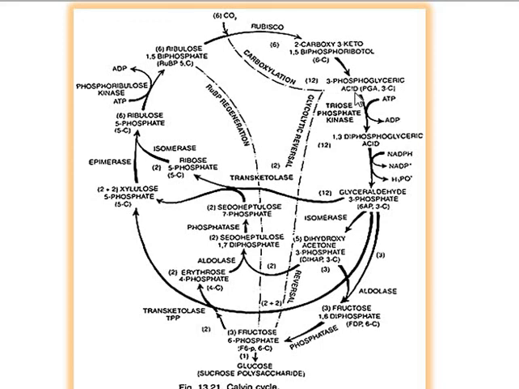Then 3-phosphoglyceric acid undergoes phosphorylation in the presence of the enzyme triose phosphate kinase and is converted into 1,3-diphosphoglyceric acid. This 1,3-diphosphoglyceric acid undergoes reduction and is converted into 2 molecules of glyceraldehyde 3-phosphate.